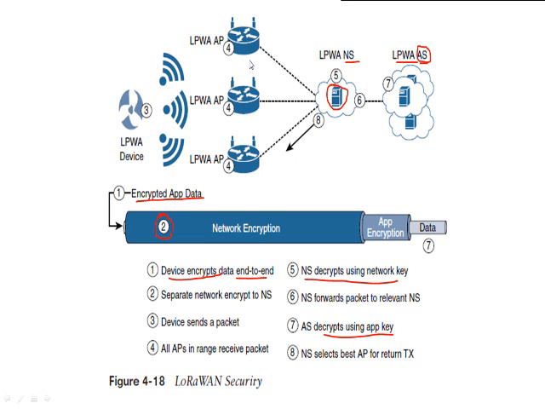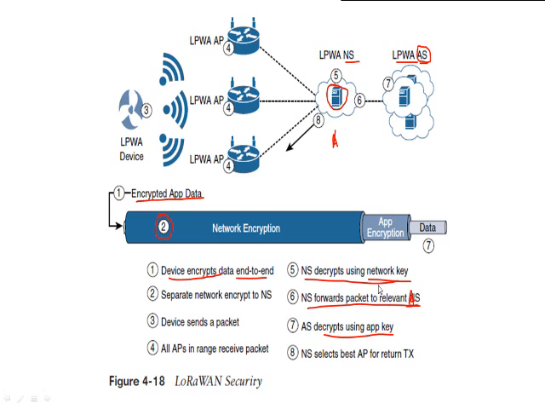So when the data reaches the network server, the network server uses the network key in order to decrypt the network message. Once the network message has been decrypted, it contains the application message and application data. So the network server is going to identify the application server, and then it will transmit the data to the application server. So the sixth point is the NS forwards the packet to the relevant application server.